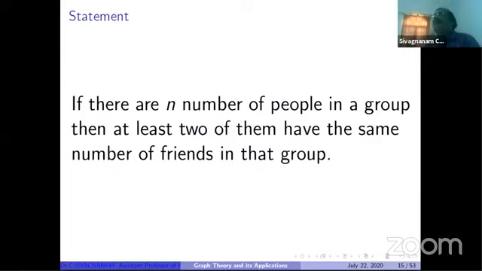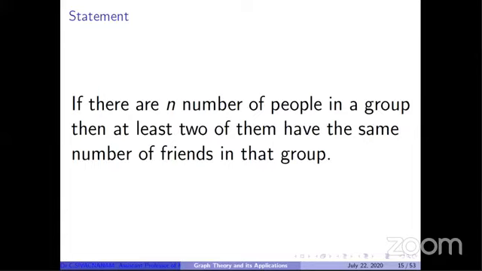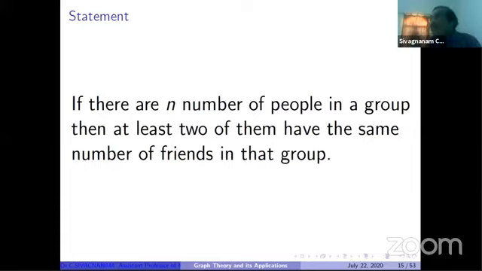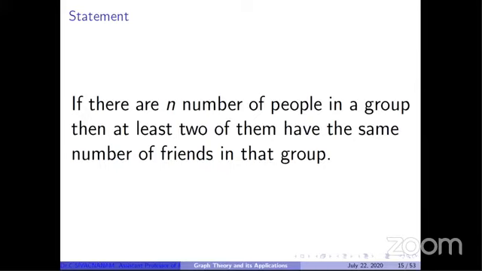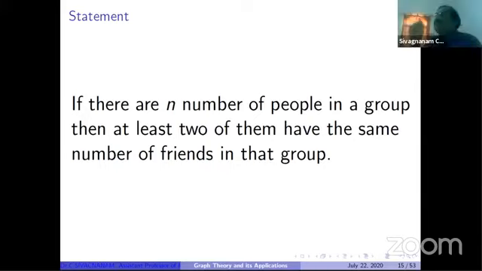So now we can have the graph. We plot 10 vertices corresponding to 10 people. Two vertices are adjacent when we join them by an edge, if they are friends. Suppose we take one vertex.